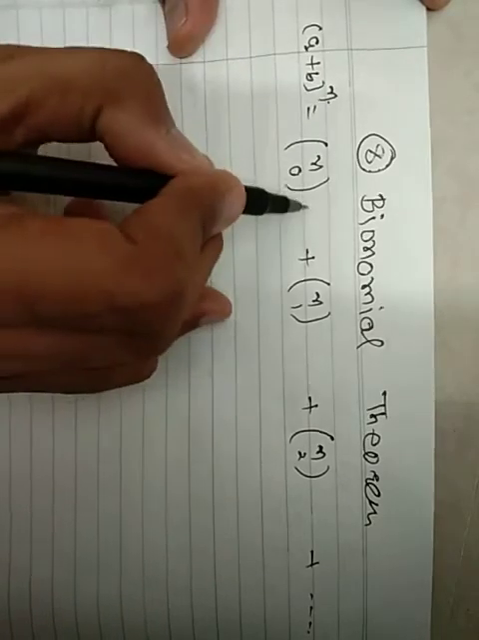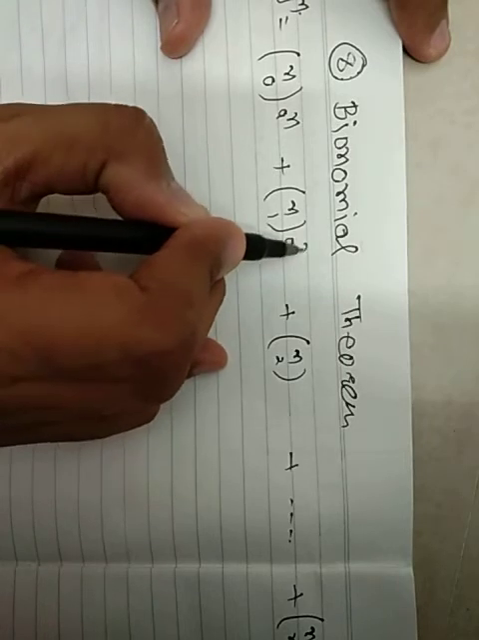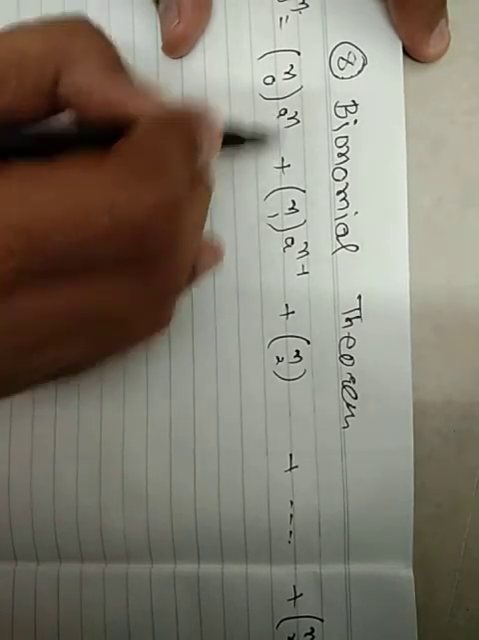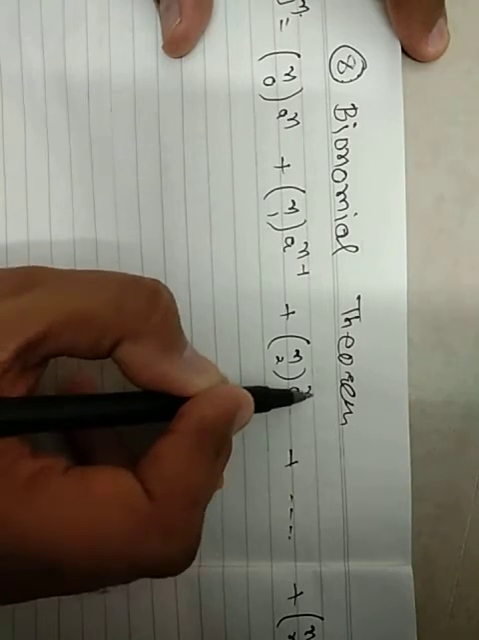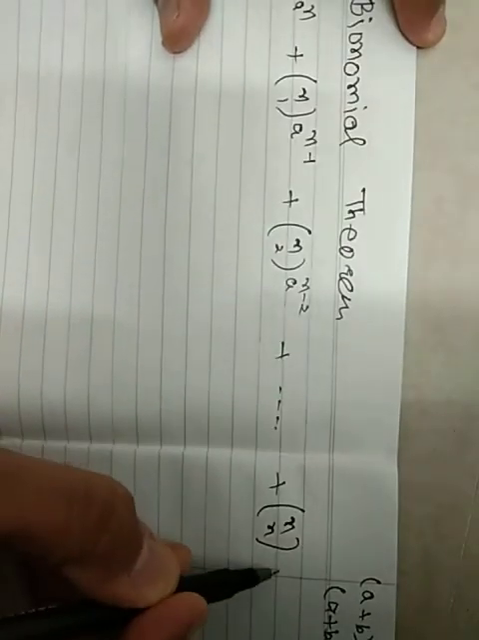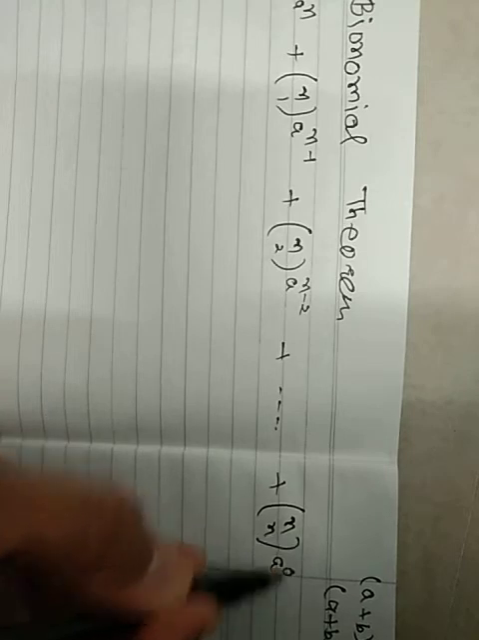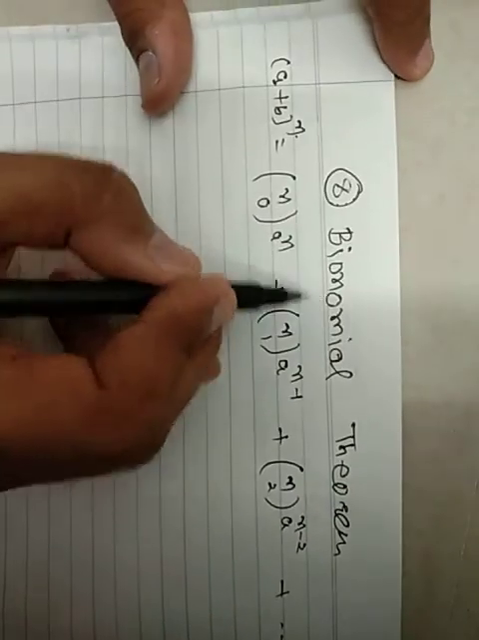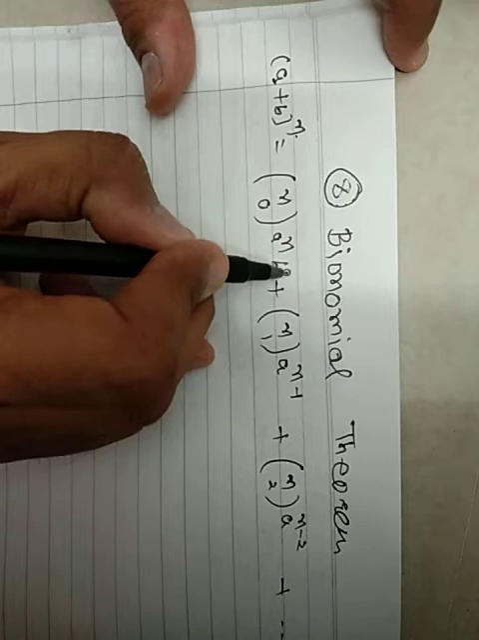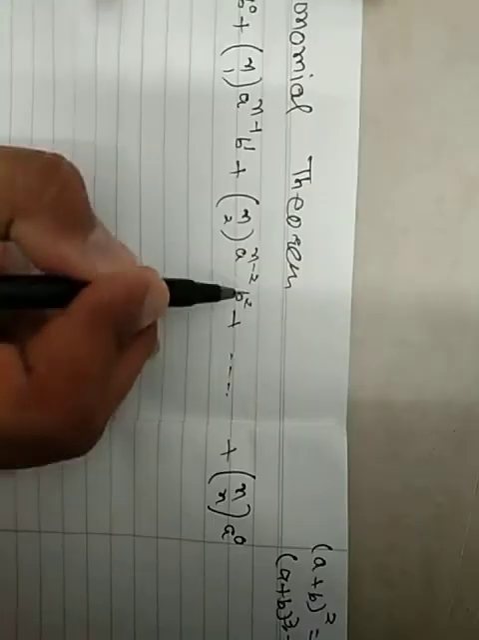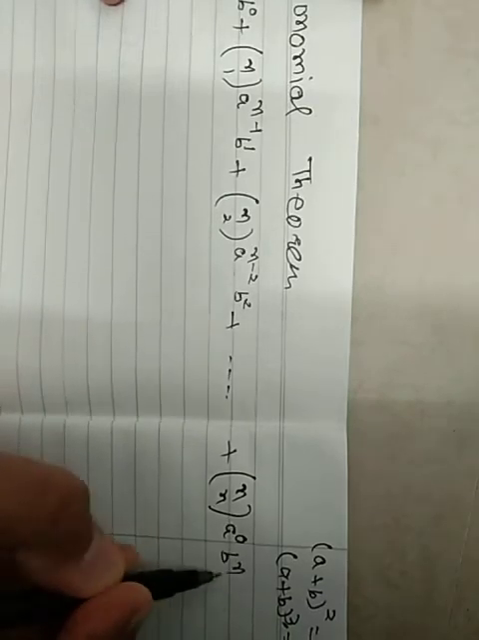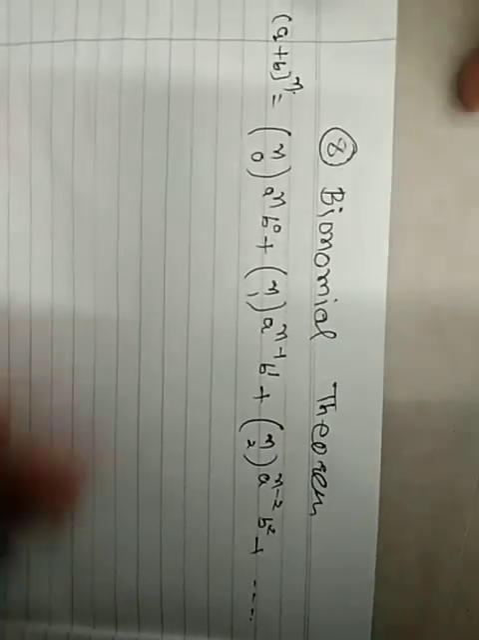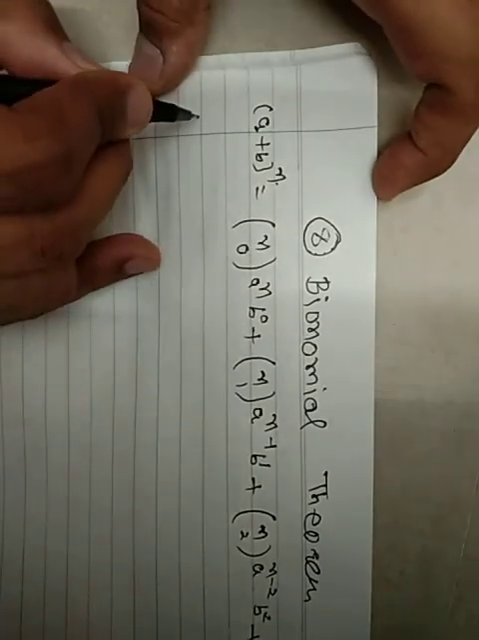Now a raised to n; the power of a decreases: a raised to n, a raised to n minus 1, a raised to n minus 2, up to a raised to 0. And the power of b increases: b raised to 0, b raised to 1, b raised to 2, up to b raised to n. Now be careful about this one. Characteristics of the binomial theorem.